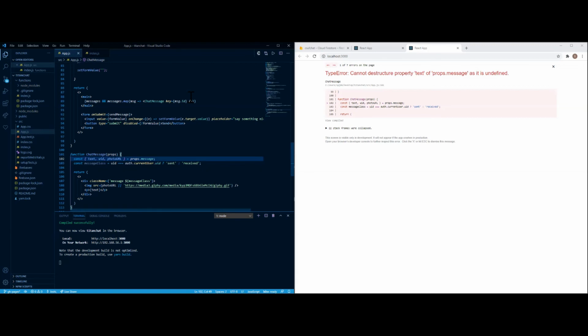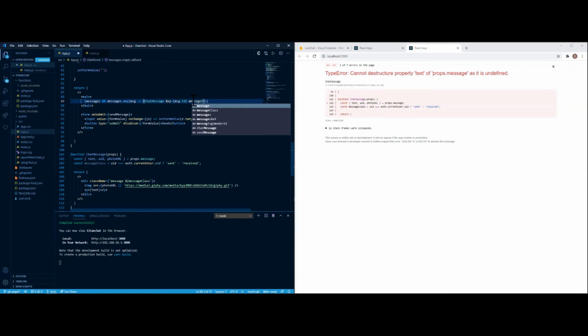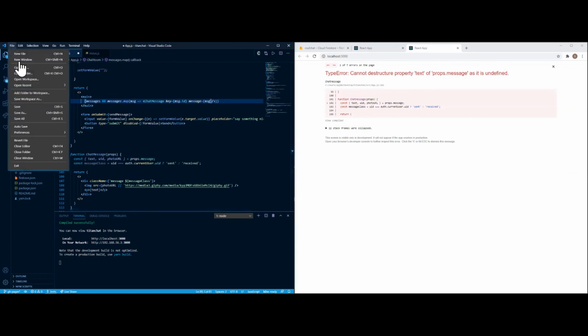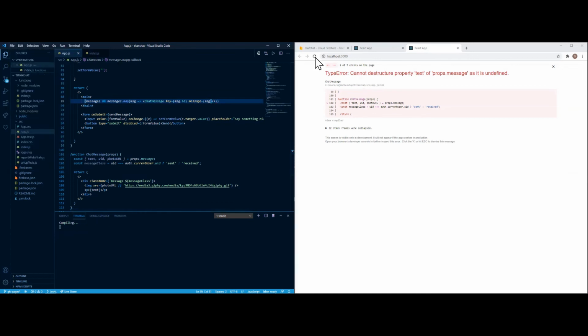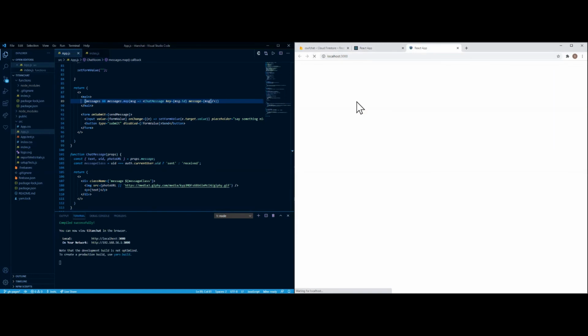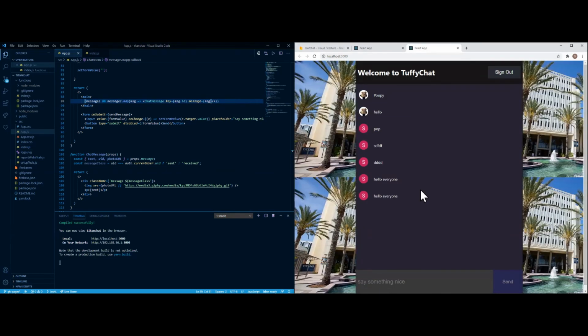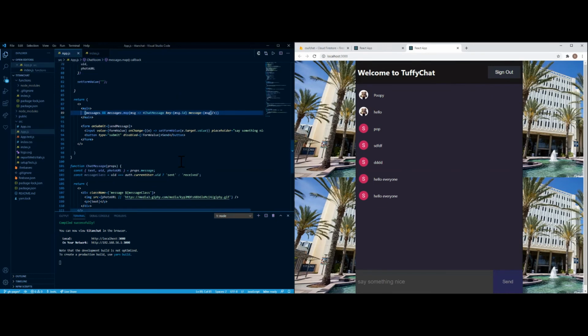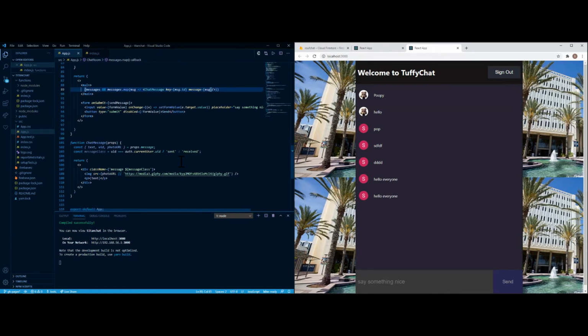Let me double check this. Maybe I'm missing something here, because I didn't include this portion. Is that what it is? Let me double check. Save all. There you go. Okay. Oh, that's weird. I don't know why that's aligned that way. So maybe I missed something from there, but let's see if it works. So if I type this in, yeah, there you go.